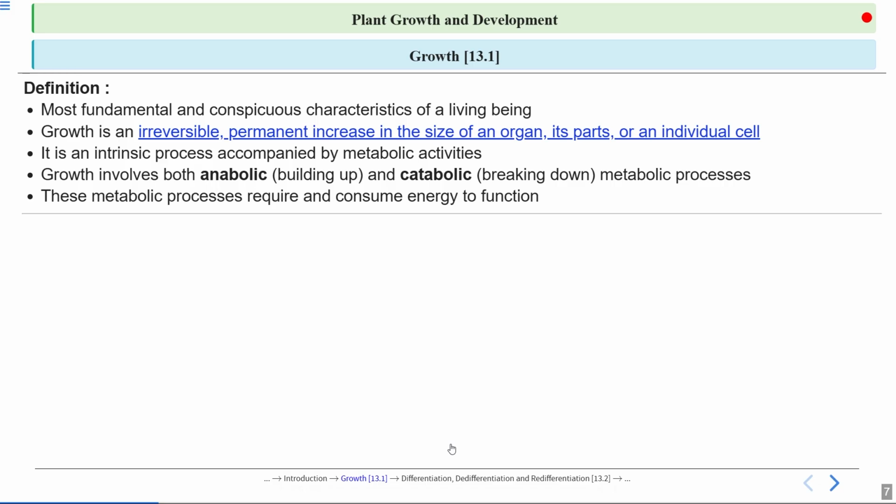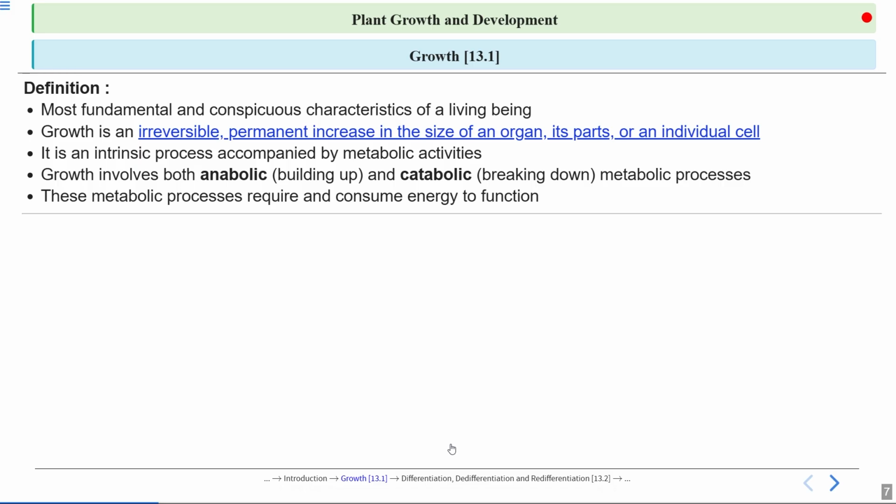And growth, what is growth? It is an irreversible change. It is an irreversible permanent increase in the size of an organ, its parts, or an individual cell. Here a permanent increase takes place, and this step is irreversible. It is an intrinsic process accompanied by metabolic activities.